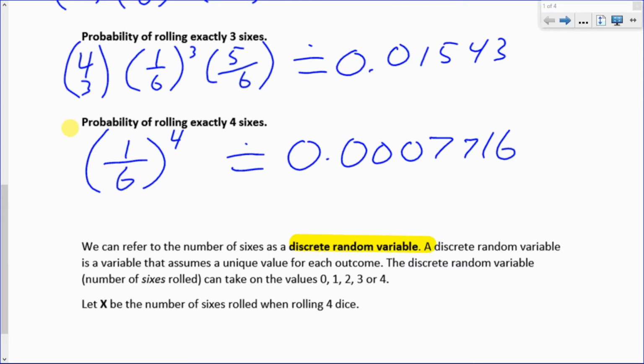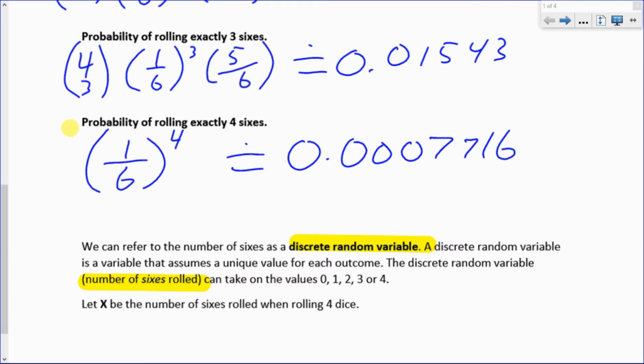That's a variable that assumes a unique value for each outcome. So we could call the number of sixes rolled a discrete random variable, and it can take on 5 values: 0, 1, 2, 3, or 4. Remember, the word discrete means countable, or whole numbers. So it can't take on 1.5 or 2.2. You can't roll 2.2 sixes. You can roll 0, 1, 2, 3, or 4.